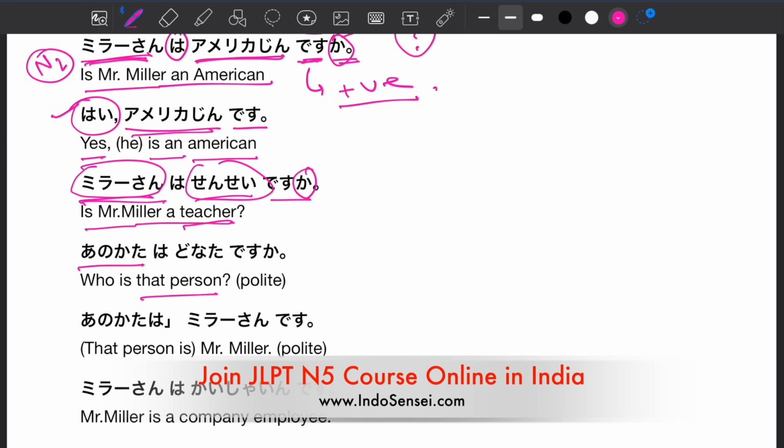Anokata means that person, but in polite form. So there are two forms of that person. One is anokata and another is anohito. Anohito is the casual way and anokata is the polite way. Anokata wa donata desu ka? Donata means who or which person. So anokata wa donata desu ka means who is that person. Anokata wa Mira-san desu. That person is Mr. Miller. This is the polite way.